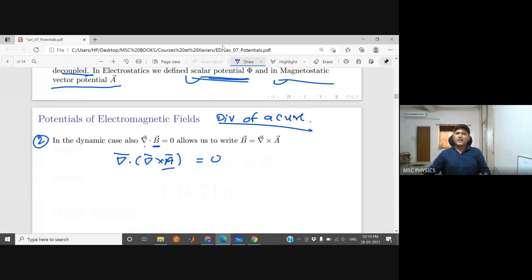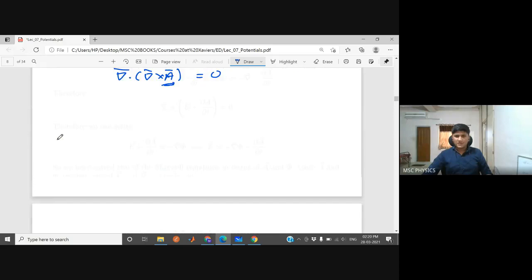So that's why you are defining B as a curl of the magnetic vector potential. You know that divergence of curl is zero, and from the second equation you know that divergence of B is zero. So divergence of curl of A is zero, so that's why you are defining B to be curl of A. So let's move to the next equation.